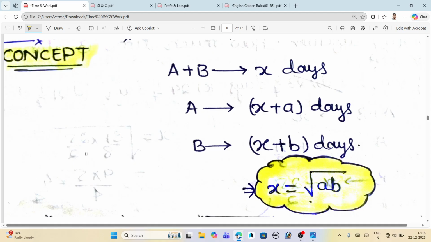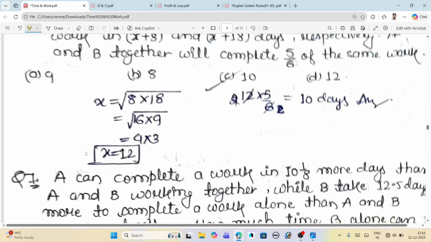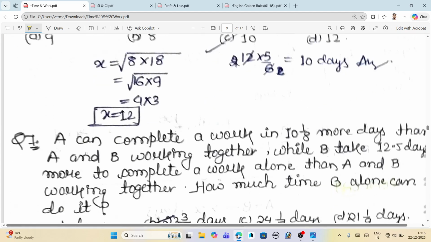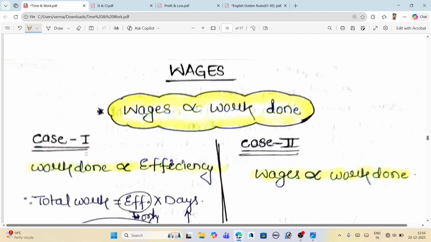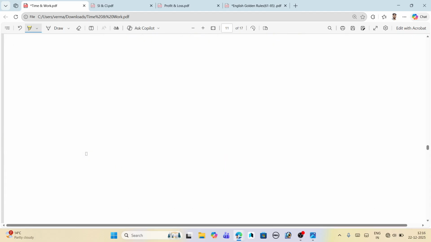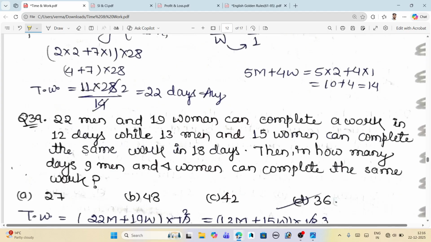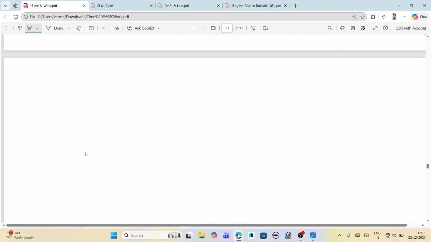Okay, these are one concept, and these are practice questions. And these are the questions regarding wages or time and work. You see here, these are all the questions in this chapter.